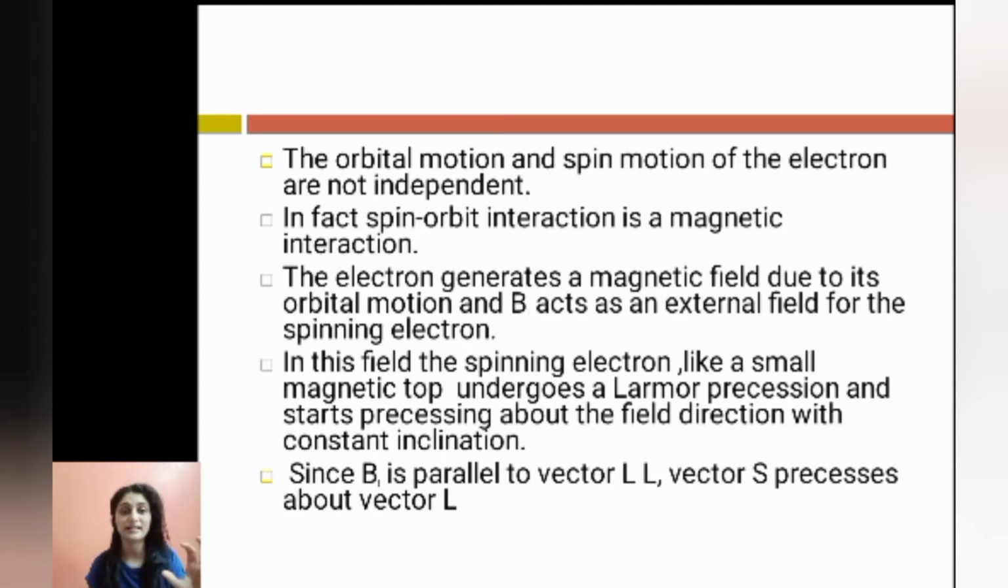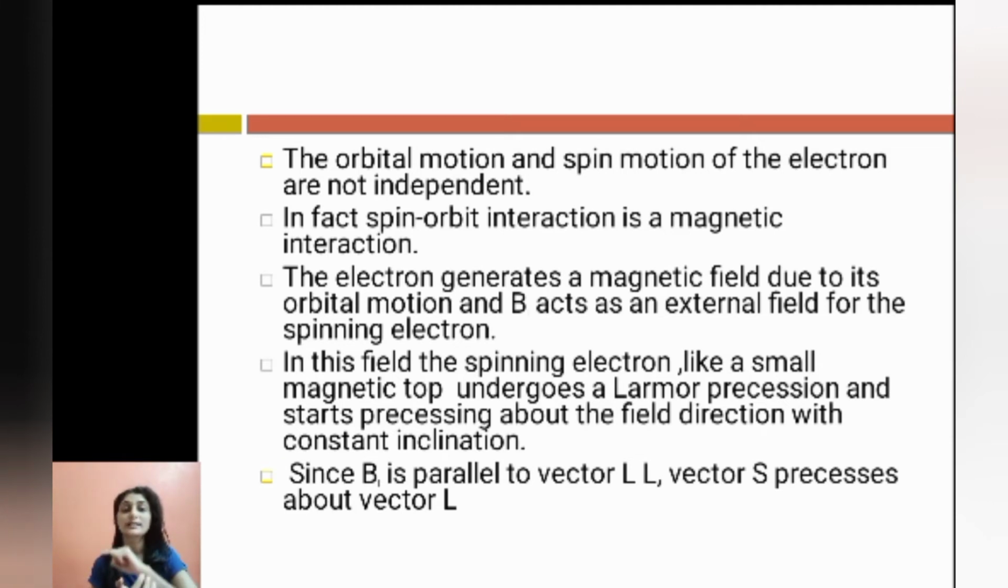And this magnetic field of the electron, which is generated because of its orbital motion, acts as an external field for the spinning electron. Understood? An orbital electron is moving in its orbit, so because of that a magnetic field is generated, and this same magnetic field acts as an external magnetic field for the spinning electron.